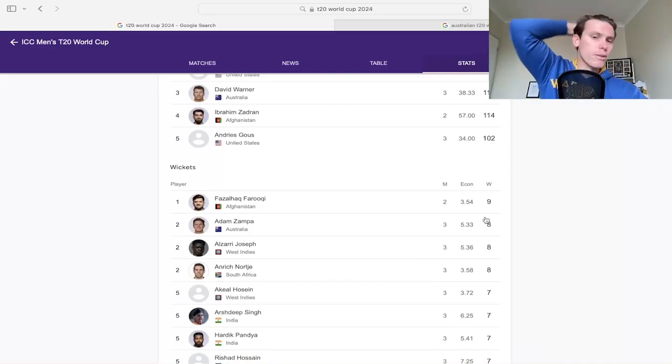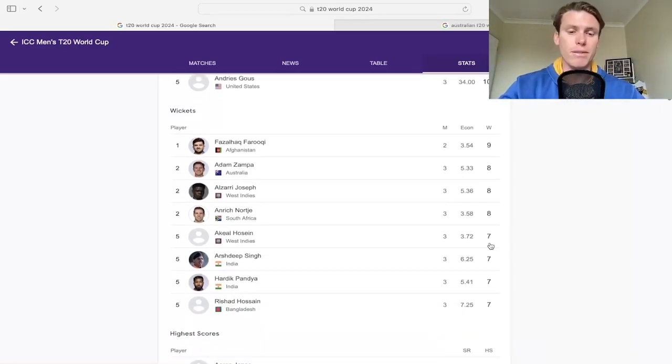And then for Faruqi, we've got a lot of wicket takers that we really know. Basically all of them there. For anyone who follows cricket at somewhat of a decent level, you see all these names and you know all of them. So that shows that if you're bowling well and doing good things, the best bowlers are getting the results there. And you see Faruqi there, Zampa's up there.